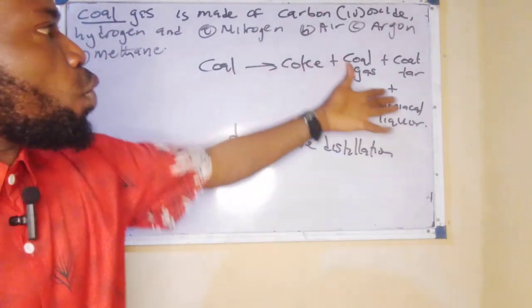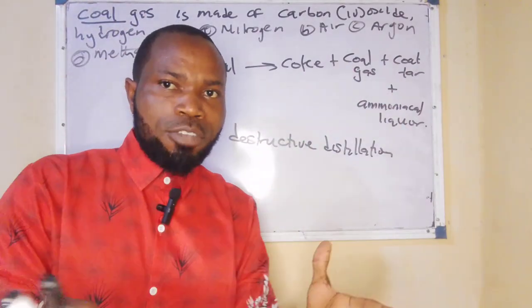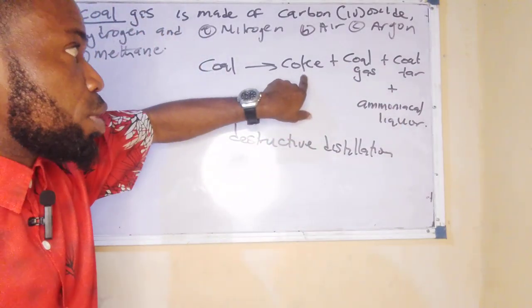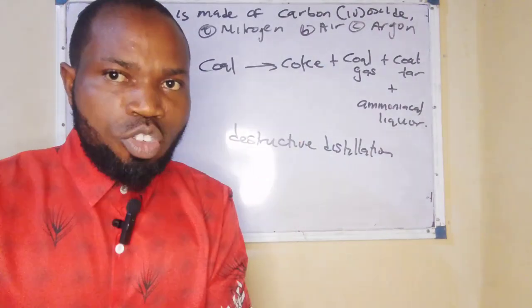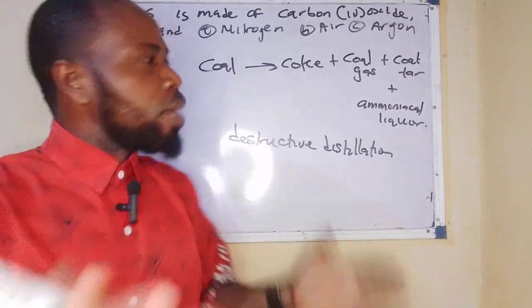Now, there's another question that came out in the exam. They said, which constituent of coal can be used as a fuel in the blast furnace? Of course, the answer there is coke. Now, coke is one of the constituents that can be gotten from coal. How? By destructive distillation of coal. Now, let's come back.